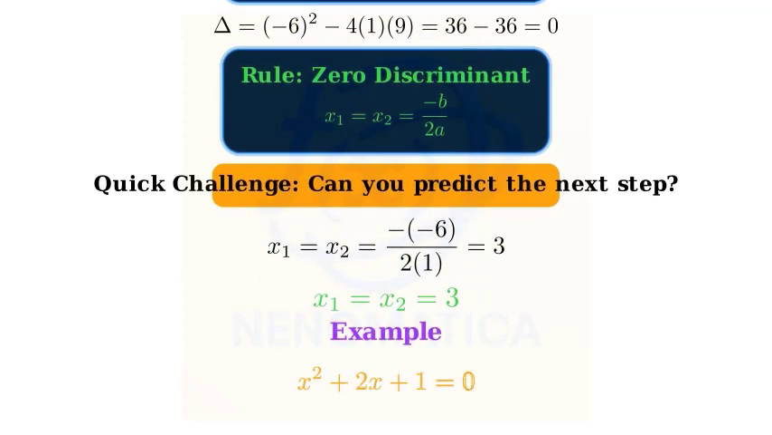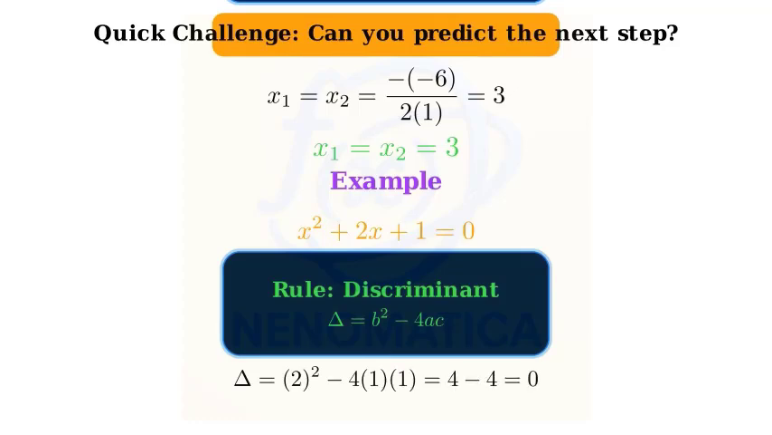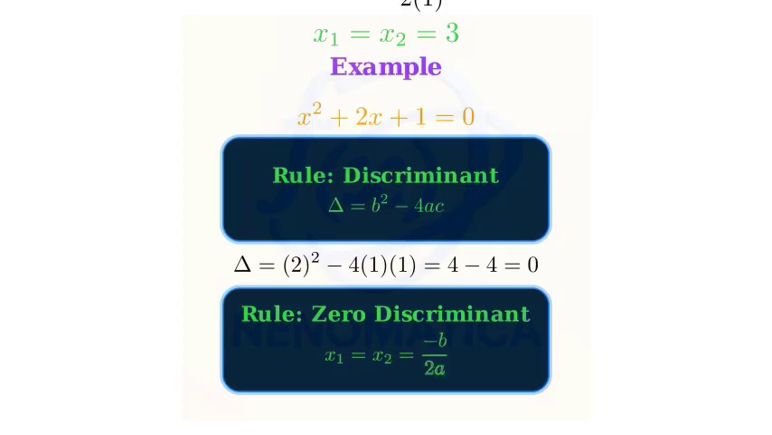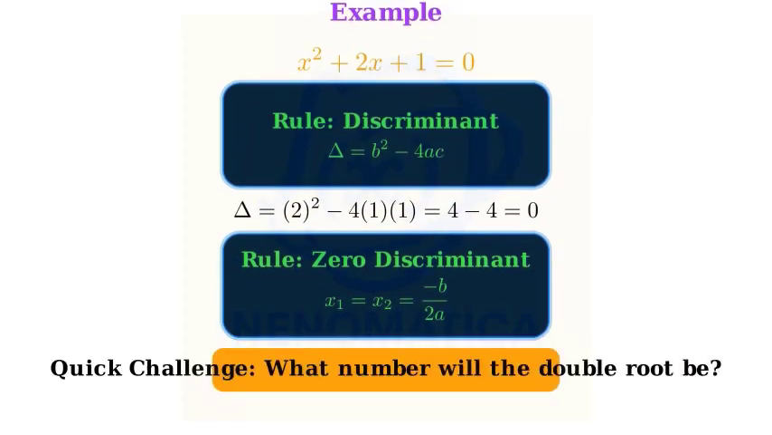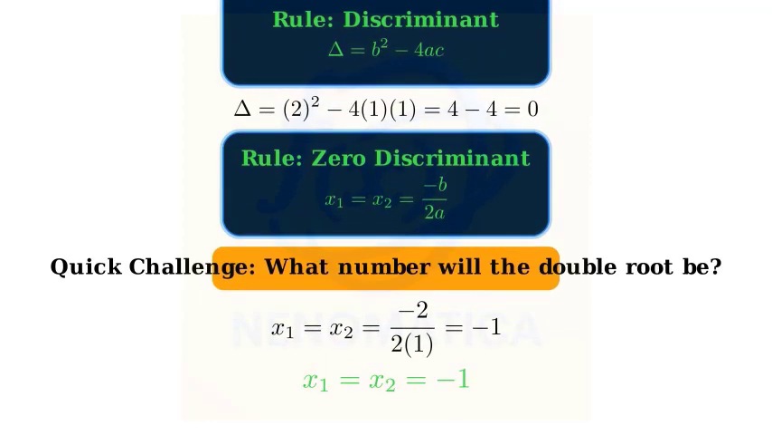Example. Our second equation is x squared plus 2x plus 1 equals 0. Step 1 again, compute the discriminant. Again, delta equals 0, so there is one repeated real root. Step 2, use x equals negative b over 2a and substitute. Final answer for the second equation. Both roots are negative 1, a double root.